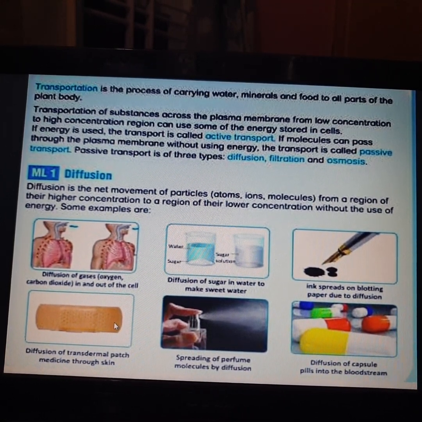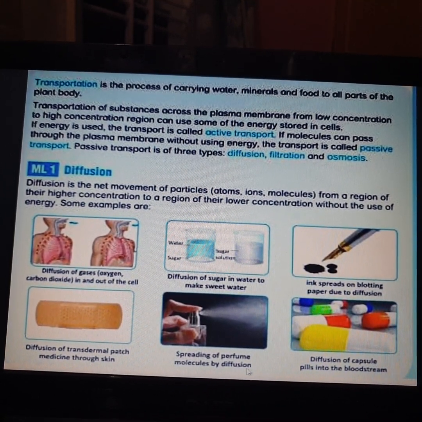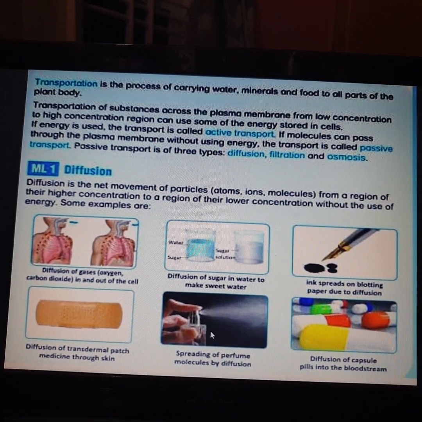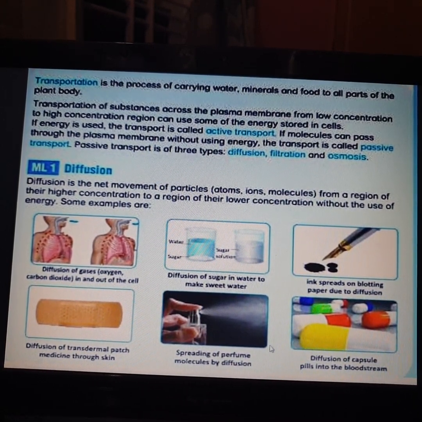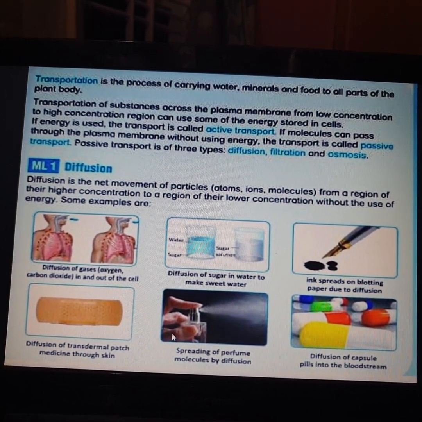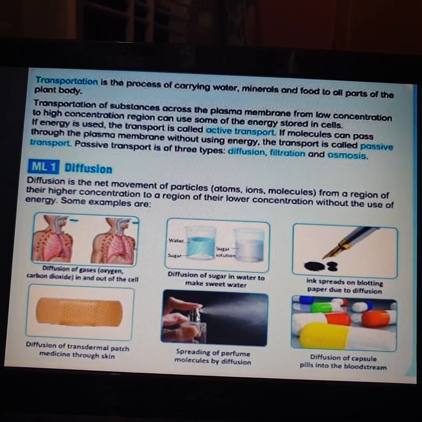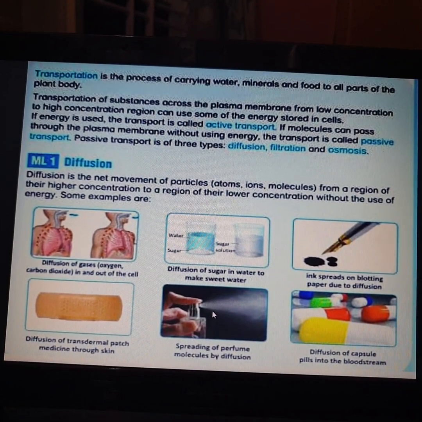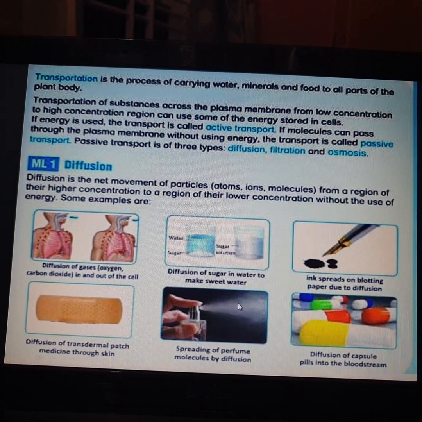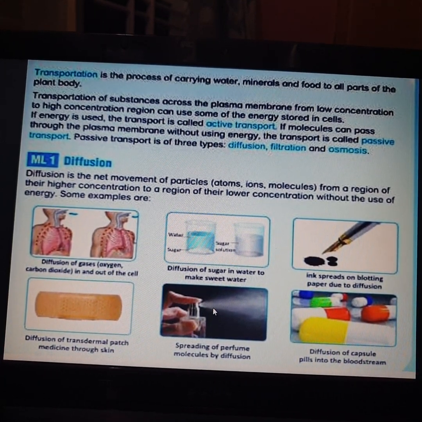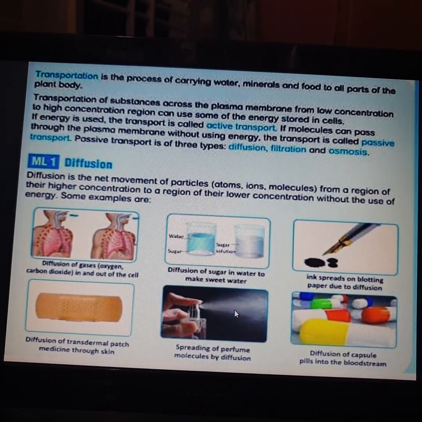Okay, that is the diffusion process. Spreading of perfume molecules by diffusion, like when we often use a spray. Whenever you press the knob of the spray, the perfume present inside the bottle will come out, and for it to come out, it does not require any energy.